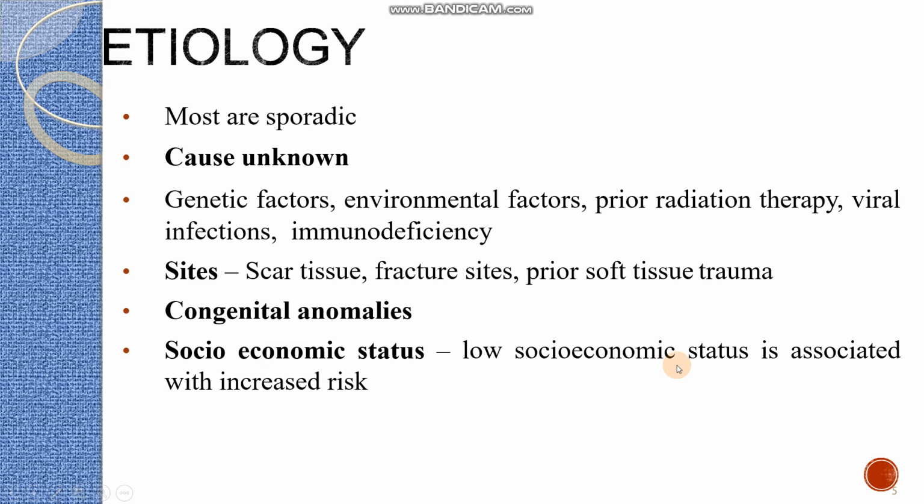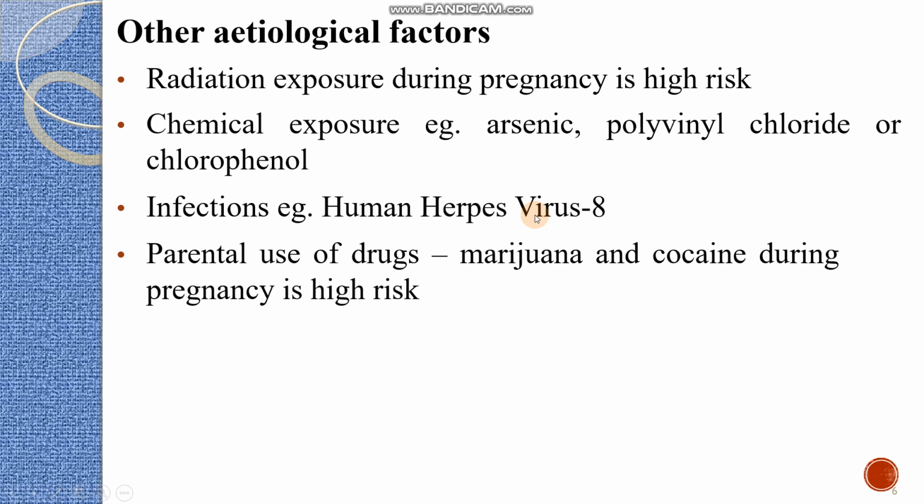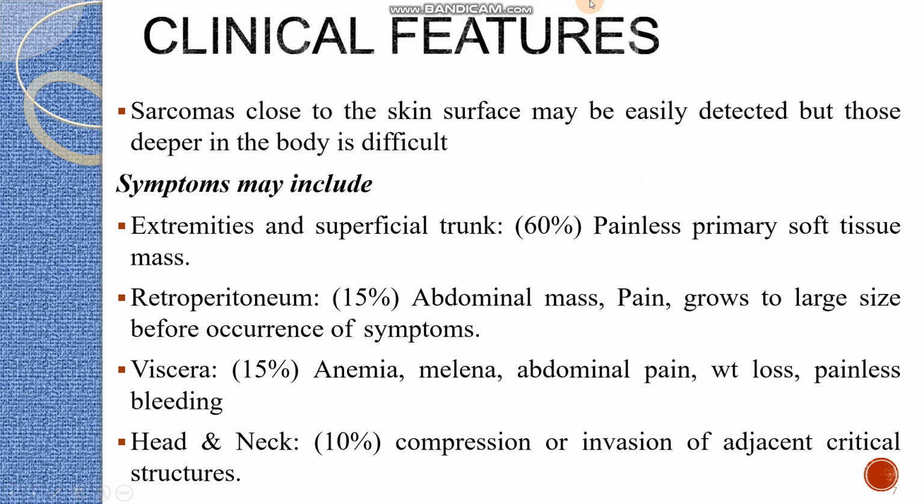Children with congenital anomalies tend to have sarcomas, with any of the anomalies. Other than that, low socioeconomic status is associated with increased risk. Other etiological factors are radiation exposure during pregnancy, as well as parenteral use of drugs like marijuana and cocaine during pregnancy, which is considered high risk. Chemical exposure to arsenic, polyvinyl chloride or chlorophenol, as well as infections like human herpes virus 8. So these all are the etiological factors of sarcomas.